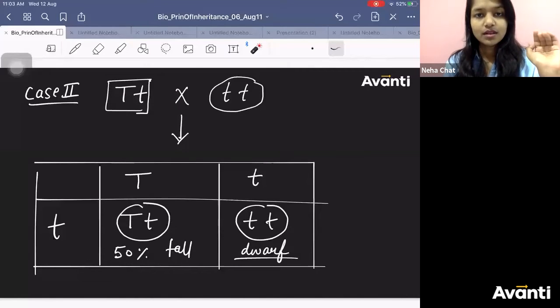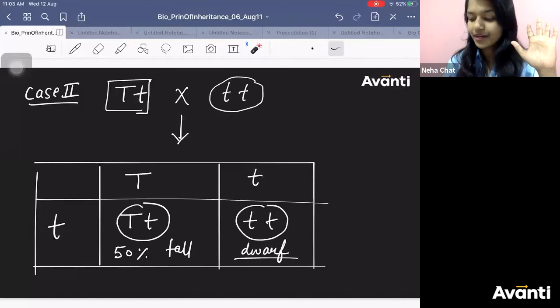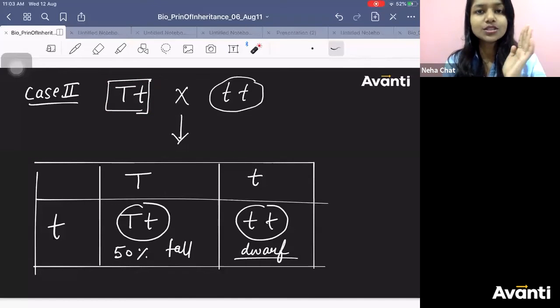Can you make out one conclusion out of it? What is the significance of finding out the genotype of a dominant phenotype character? To find out the genotype of a dominant phenotype progeny, we use the test cross.